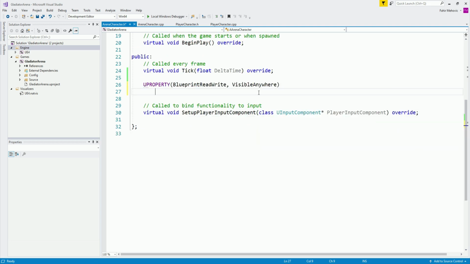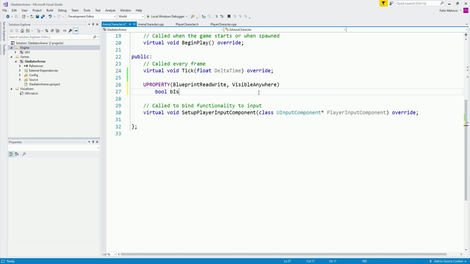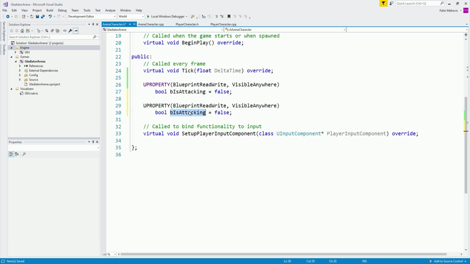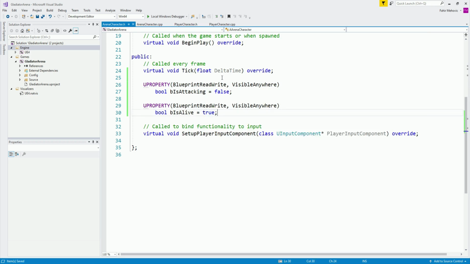So this variable is going to be a bool, bIsAttacking, and by default I'm going to set that to false. Over here I'm going to copy this and paste it, and this one is going to be bIsAlive, but this one is going to be true because by default we are alive. Now, why do we need this? Well, we will see that in a moment. So we need these two variables to know when we are alive and when we are attacking.